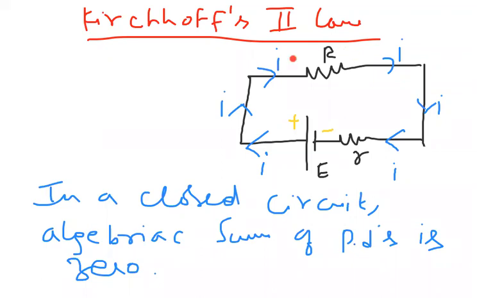We have a potential difference here, and a potential difference here. This is also one kind of source of potential difference. If we add all the potential differences in a closed circuit, we will get 0. How to analyze this? Let us check it out.